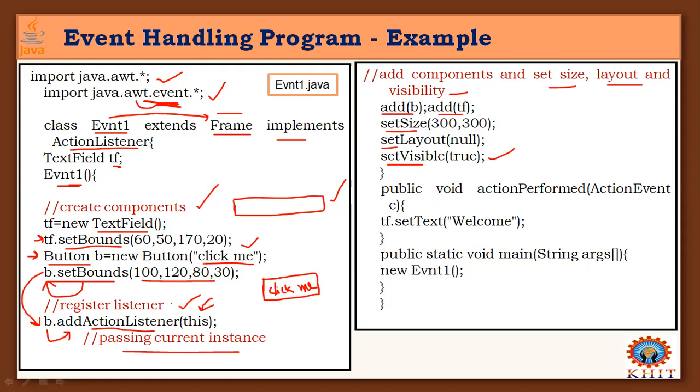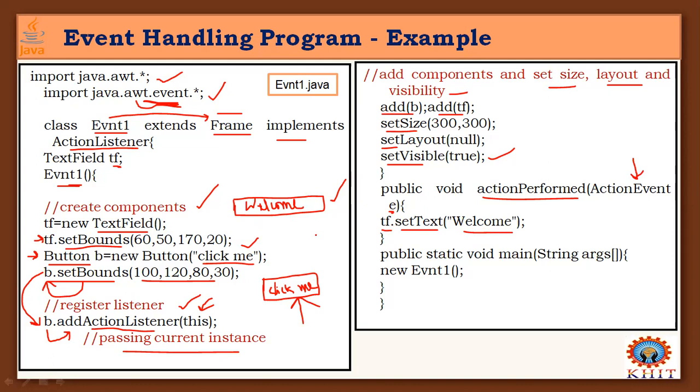Now the action to be performed, the action event to be generated, right? When you click the button on the interface, what action is to be performed? There is a function called actionPerformed, and it takes one ActionEvent object. ActionEvent is nothing but a class, the event class. Through that event object we can make the text field respond and set some text in that field, "welcome". So when you click on this, some text message will be displayed here, like welcome, right? This is the action to be performed.